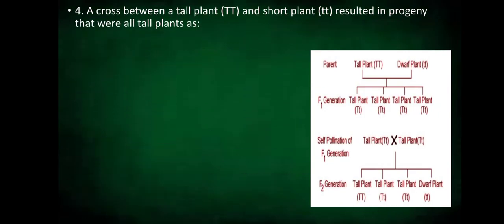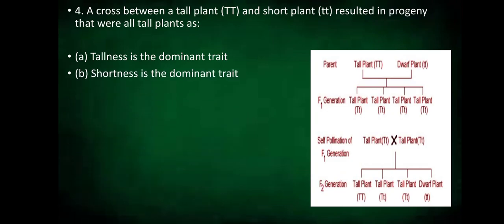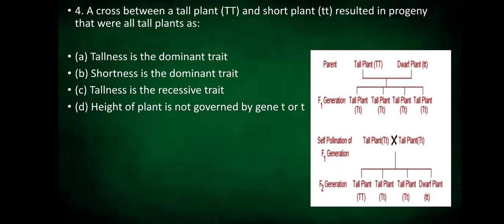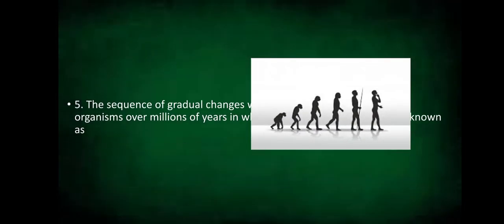A cross between a tall plant, capital T, and short plant, small t, resulted in progeny that were all tall plants as: tallness is the dominant trait, shortness is the dominant trait, tallness is the recessive trait, height of plant is not governed by gene small t or capital T. The answer is tallness is the dominant trait. So we get the progeny as all tall plants. Moving on to the fifth question.